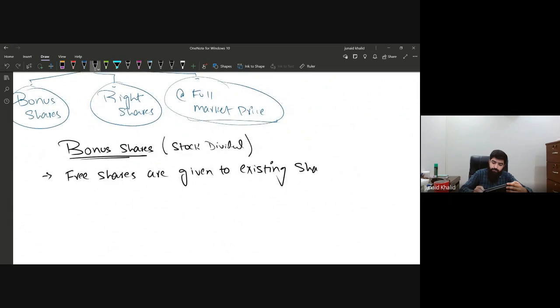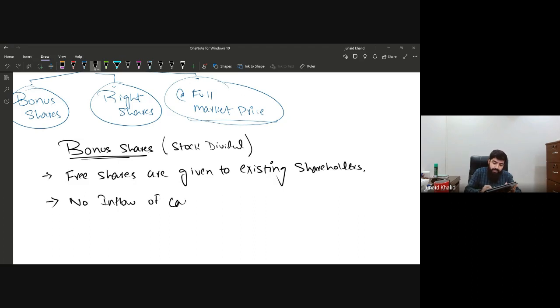Number two, if we are giving free shares to the existing shareholders, what will be the impact? There is no inflow of cash.